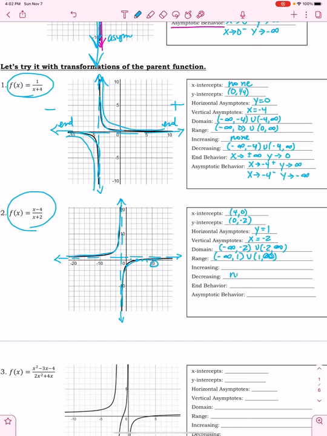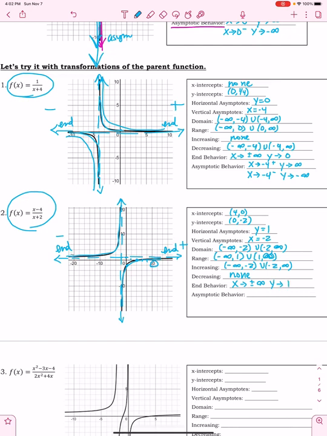So now it's not decreasing, but it is increasing from negative infinity. Again, we're using the domain. And end behavior here and here. X approaches positive infinity, x approaches negative infinity. And what is y approaching? Y is approaching the horizontal asymptote at 1.